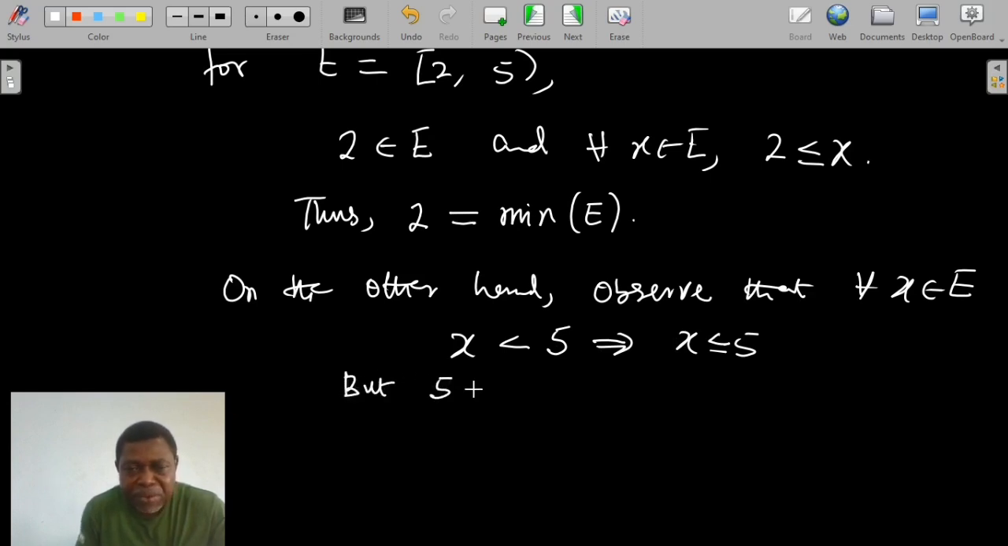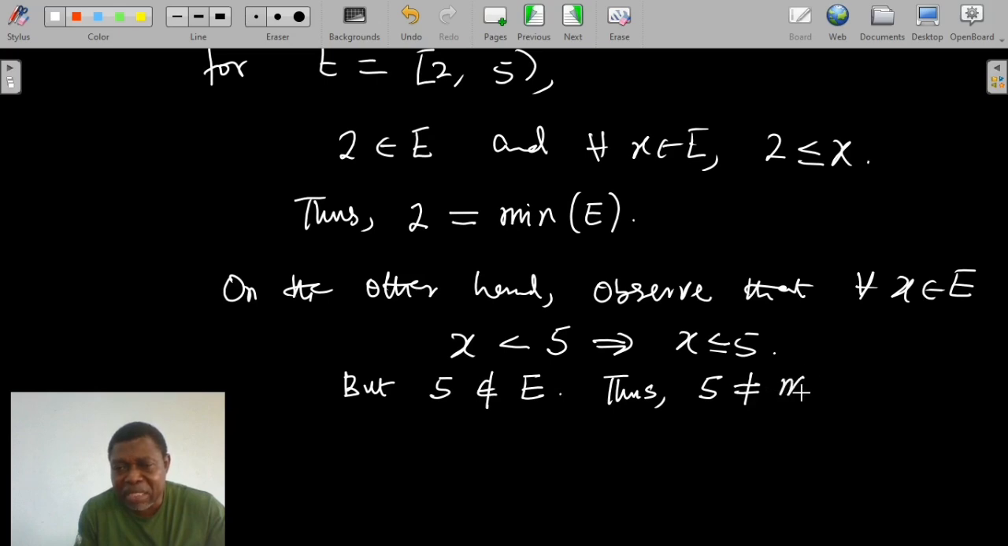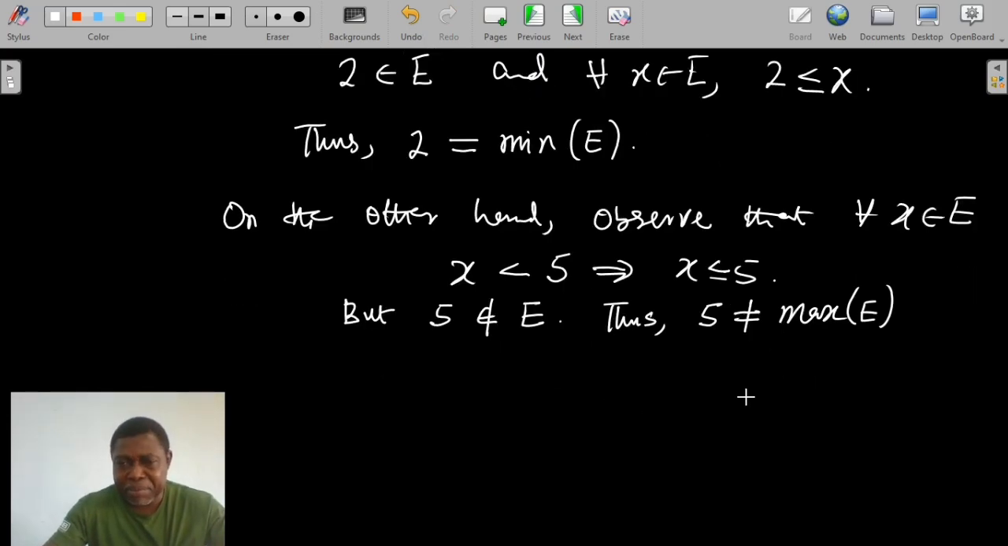But 5 is not in E. Thus, 5 is not the maximum of E. In fact, that set E has no maximum.